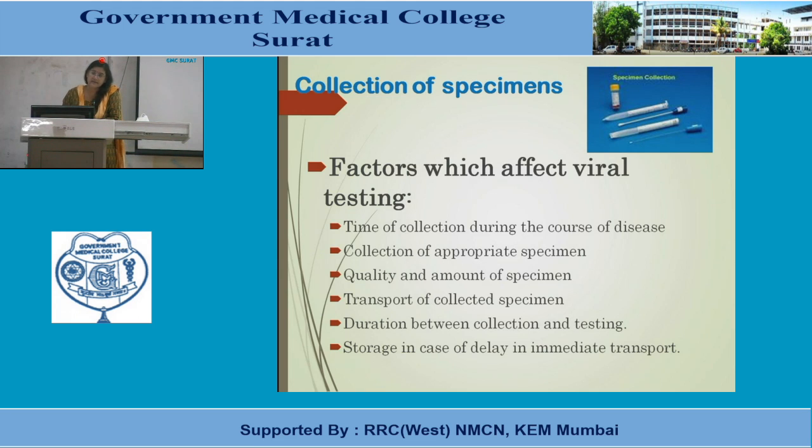For hepatitis samples, HCV and HBV, hepatitis B and C, we will collect the blood sample. For hepatitis B, antigen detection, HBsAg detection. For HIV, hepatitis A and hepatitis E, if we want to detect antibodies, then also we will collect the blood sample. Okay, so the collection of appropriate specimen is important, and it affects the diagnosis.